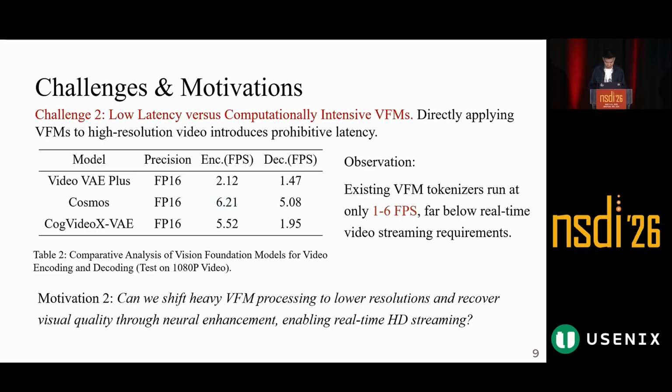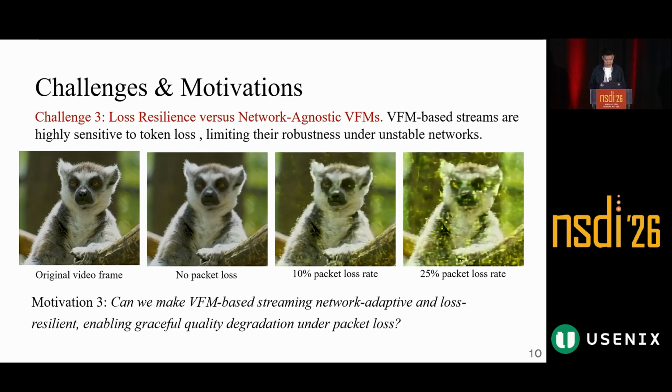This motivates our second goal: can we shift heavy model inference to low resolution and then recover the original size video with a super resolution model? The third challenge is packet loss. Generative-based streaming is very sensitive to token loss. If a few tokens are missing, the decoder may generate critical artifacts.